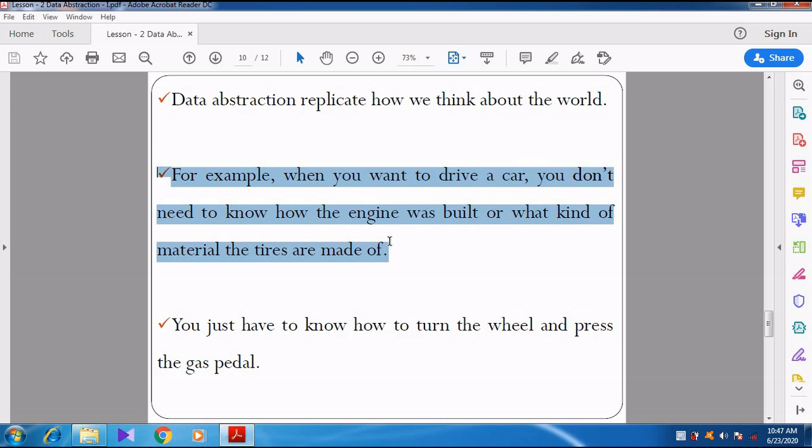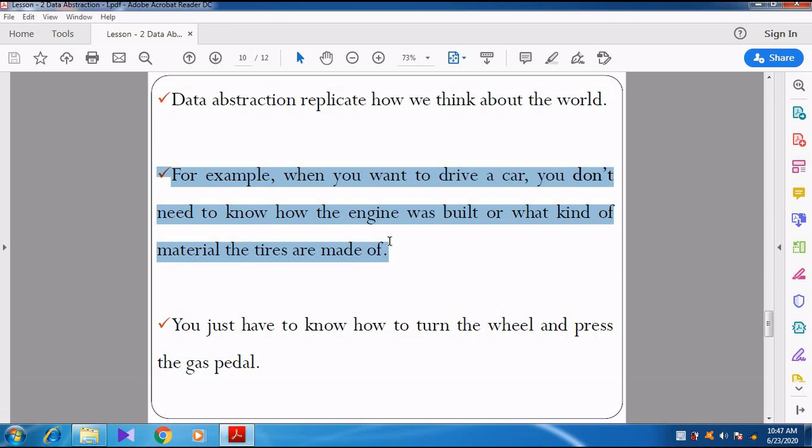A simple example has been given. For example, when you want to drive a car, what do you think about? Are you thinking about the tire, what materials are used to make it, or the engine, how it was made, what parts are inside it? If you ask a driver, the particular driver does not know anything about the car.